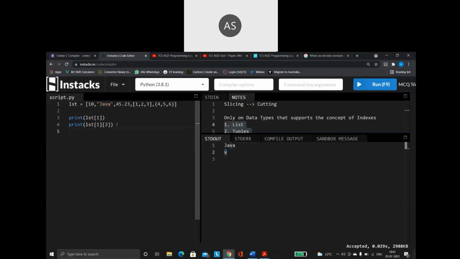Same thing you understand. Say if I am saying print lst of 3, okay, sorry, square brackets. So what is the value at 3? This is 0, this is 1, this is 2, this is 3. So this entire list is going to get printed for me.